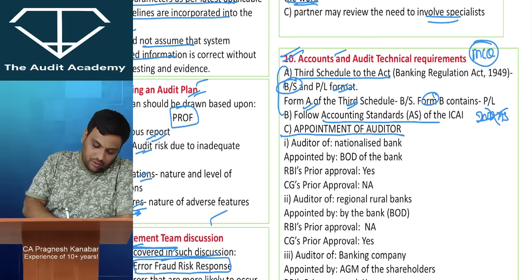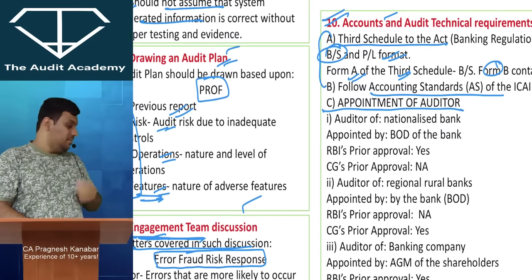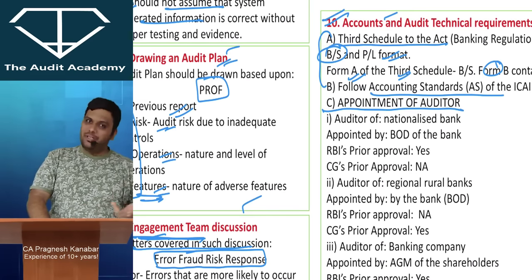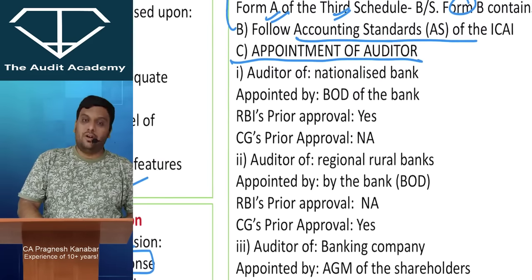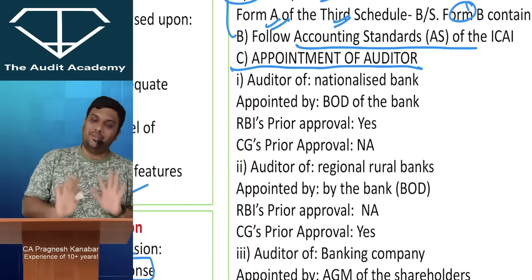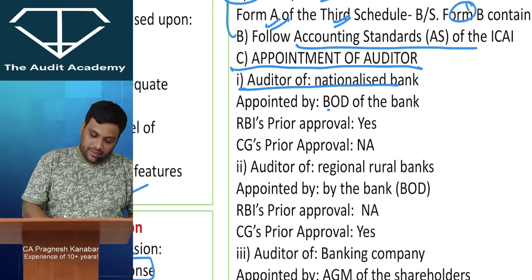Now let me talk about the auditor of the bank. When it comes to the auditor, there are certain points that they have given. This is very incomplete. More things you are going to study at CA final level. So appointment of auditor. Now, as per the module, it is complete, don't worry.